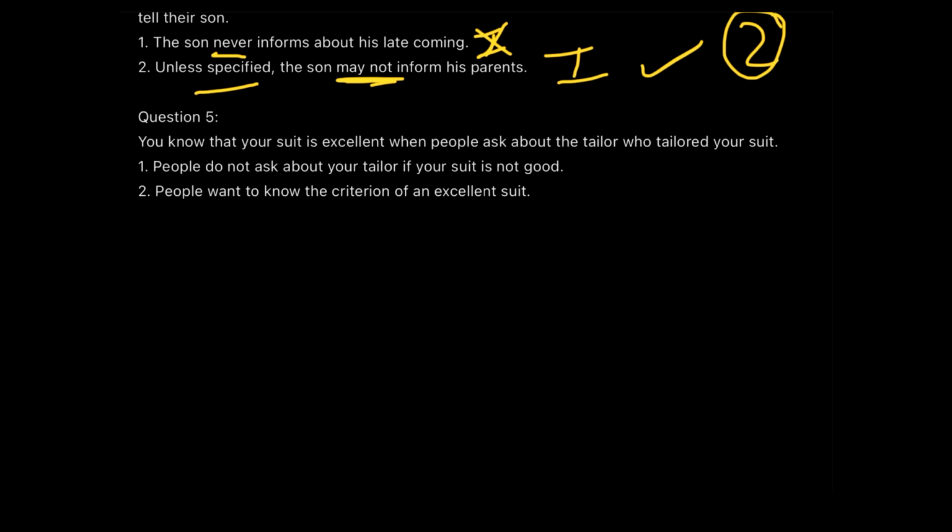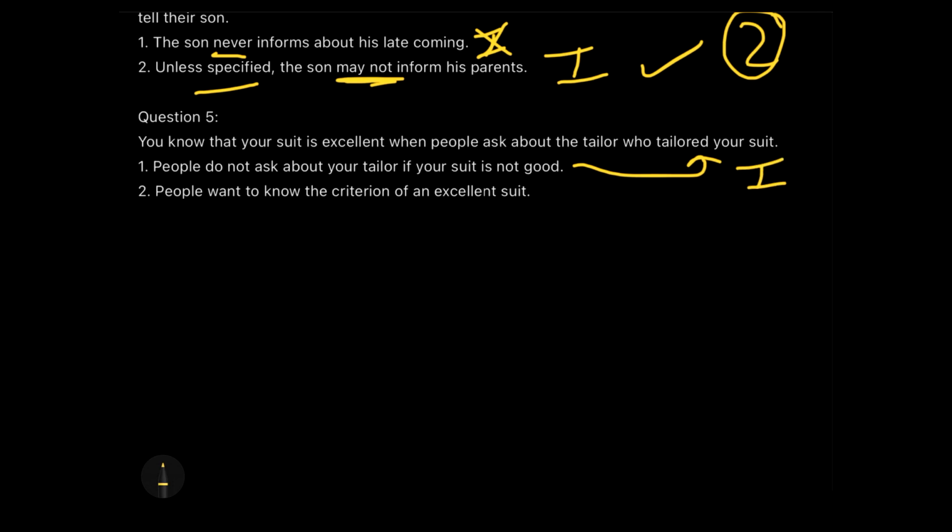So people ask about your tailor if your suit is good, and that is what is directly related to my present statement. That means people will ask about your suit's tailor only when they find it interesting, and that can be one of the correct assumptions to the point that you were asked about your suit. Okay, so that is an implicit one.